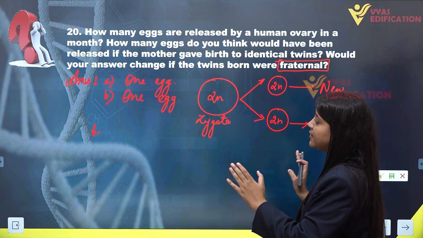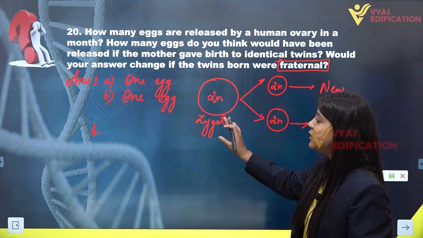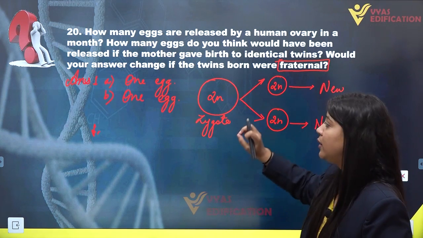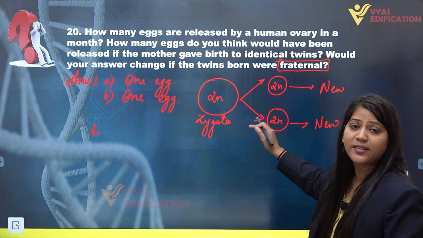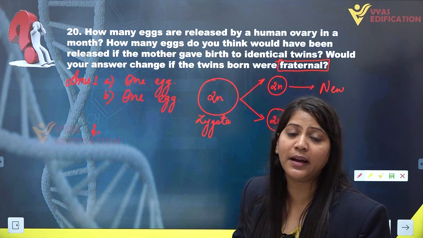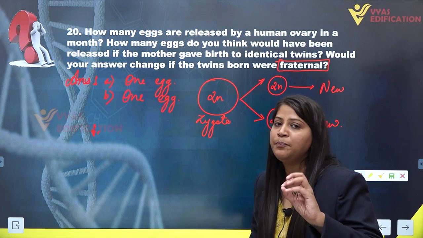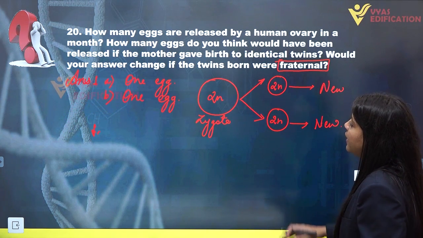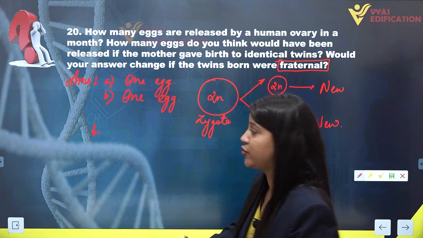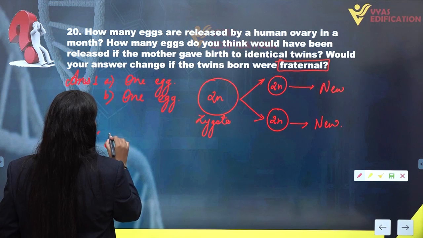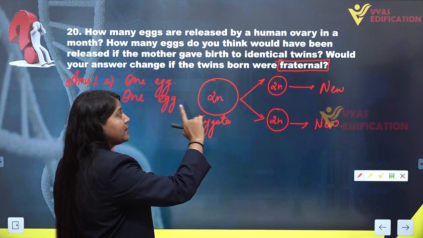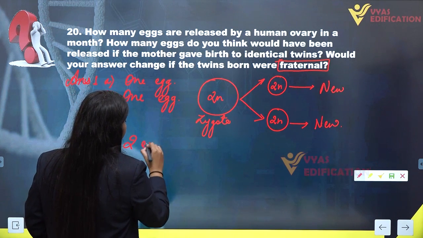We have already discussed the case of identical twins. In identical twins, only one egg is released, and the zygote formed will transform into two different or separate cells. In this case, the two growing individuals are exactly similar to each other. Now, in the case of fraternal twins, the answer changes. There will be two eggs.